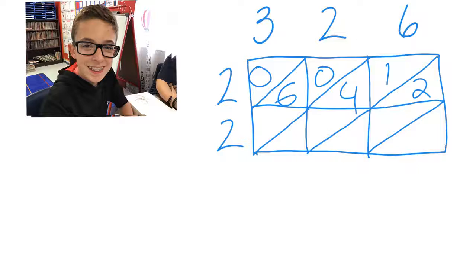So then you do the same thing. You move to the bottom number once that top row is done. And so, 2 times 3 is 6, so you put a 0 and a 6 again. 2 times 2 is 4, so you put a 0 and a 4. And then 2 times 6 is 12, and then you put a 1 and a 2.